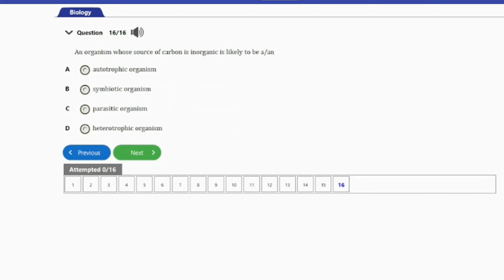That's question number 16 here. It says, an organism whose source of carbon is inorganic is likely to be a or an autotrophic organism, symbiotic organism, parasitic organism, heterotrophic organism. So guys, the answer to this question is option A here, and that's autotrophic organism. So guys, that's it for this question.